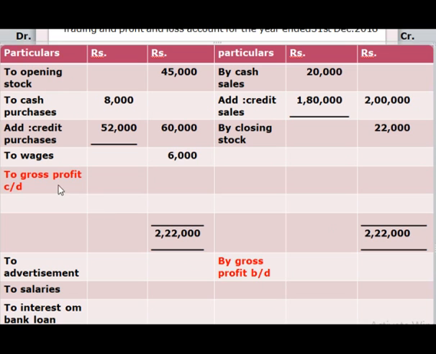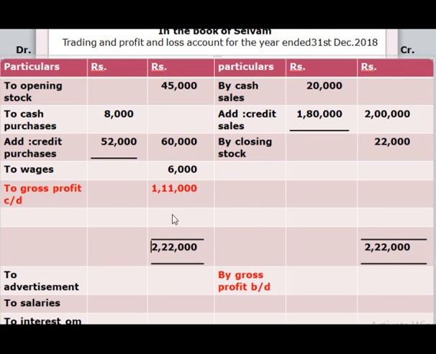For the calculation of gross profit, we have to less 2,22,000 with 45,000, 60,000, 6,000, which will give you 1,11,000. Now we found the amount of gross profit, and the next step is we have to bring down the amount of gross profit, which is 1,11,000.